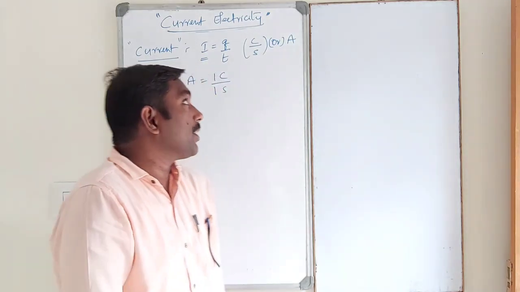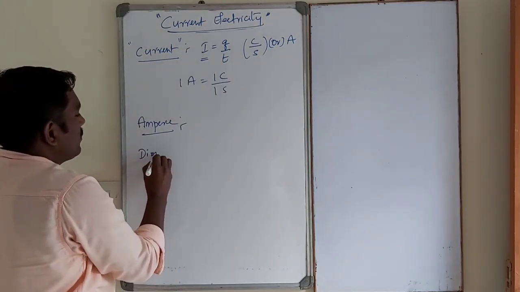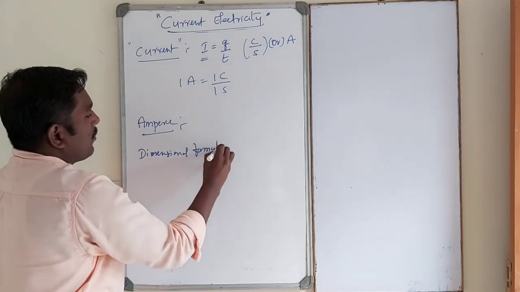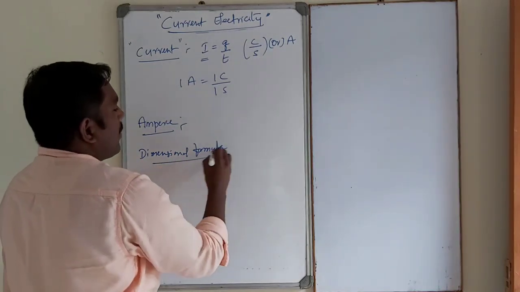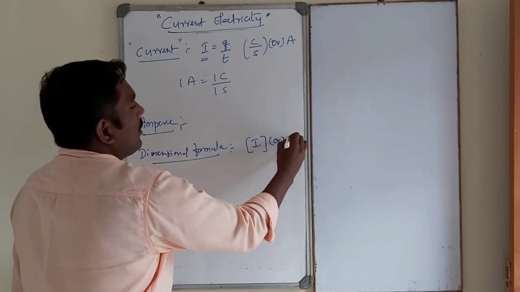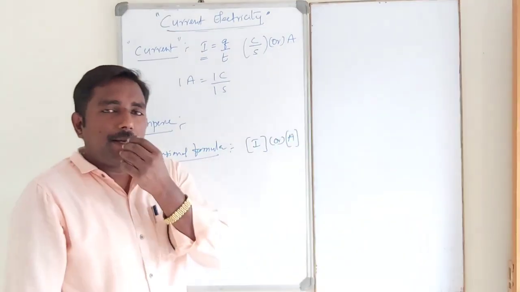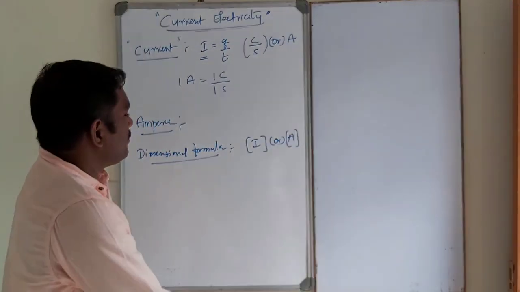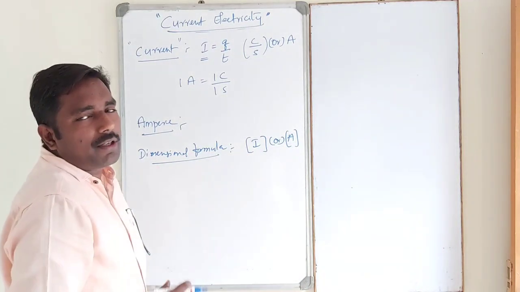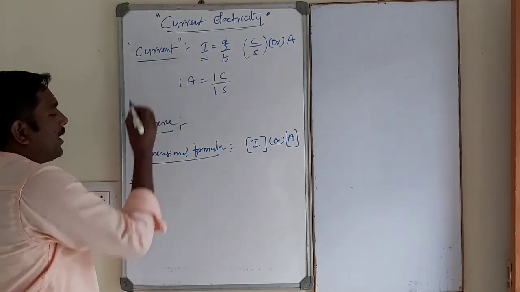So, the dimensional formula for electric current is nothing but I or A. This is the dimensional formula for electric current, because it is a fundamental quantity.